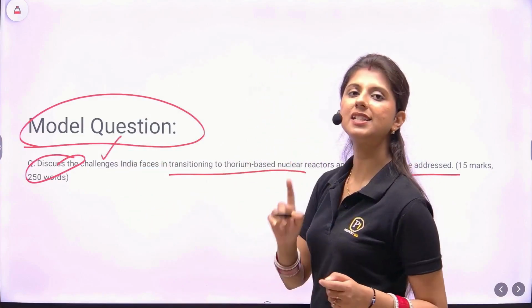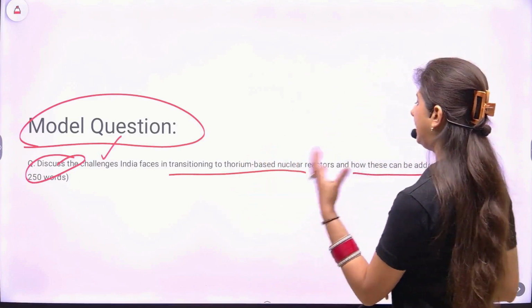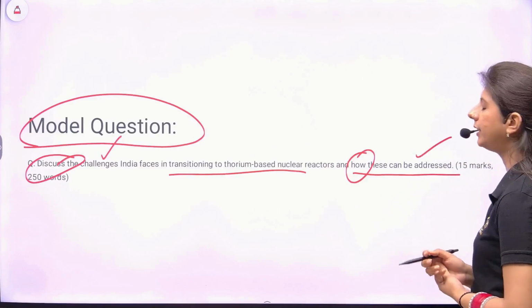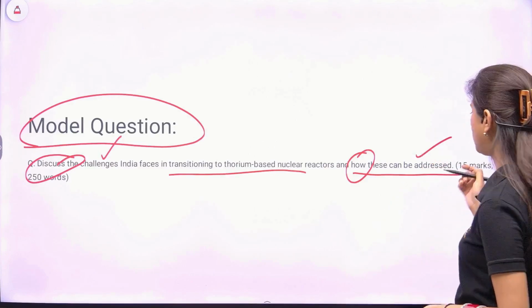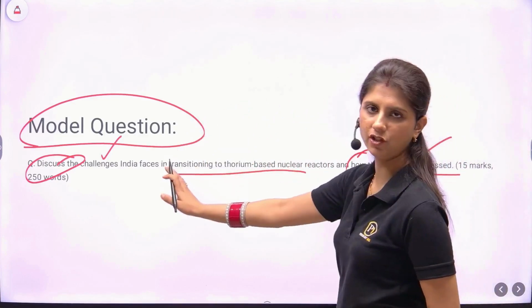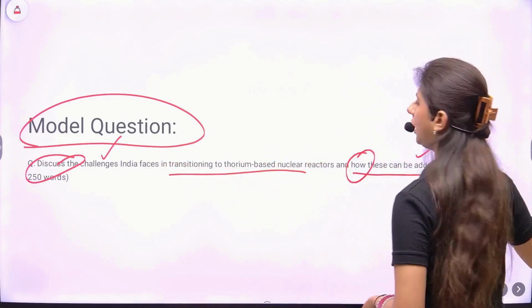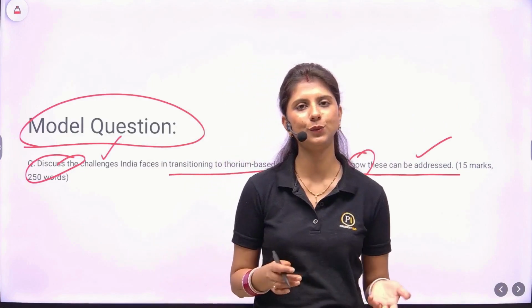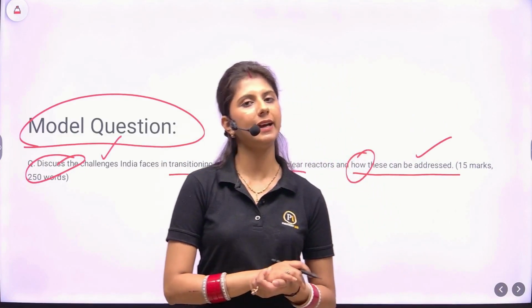That is the first dimension of the question. Then what is the second dimension? How these can be addressed. Then we'll phrase some suggestions, that is, mitigation efforts that can be made to address the challenges of the first dimension. This is a 15-mark, 250-word question. What I suggest and often ask you to do is, just pause this video and write an answer yourself.